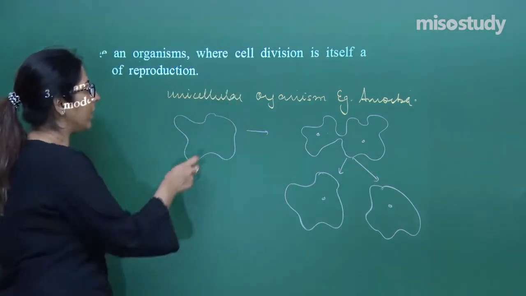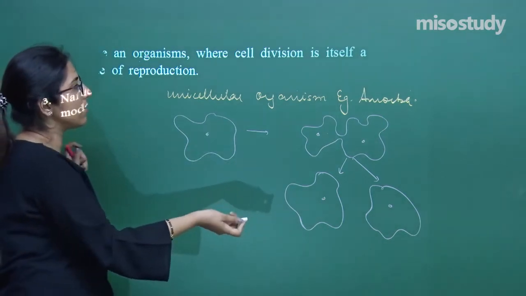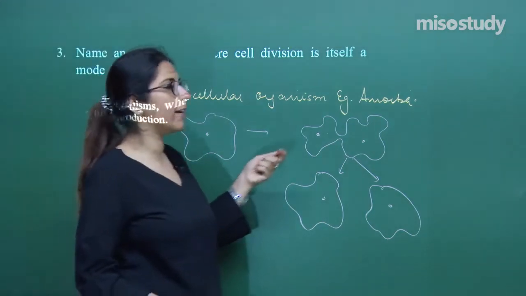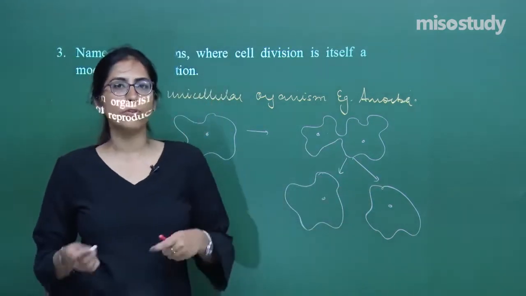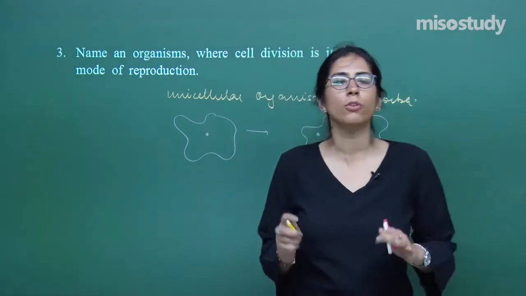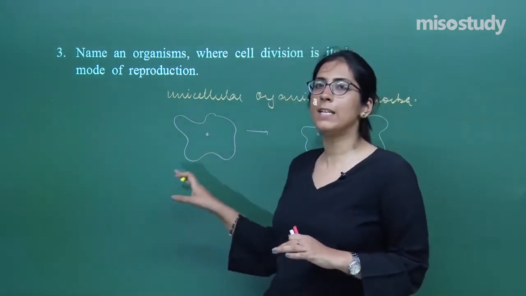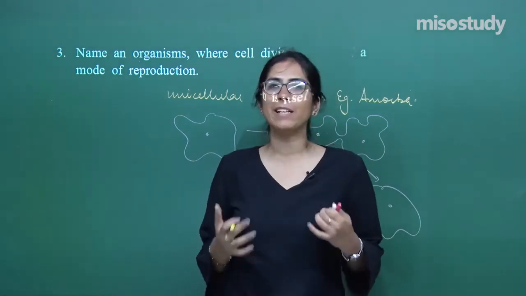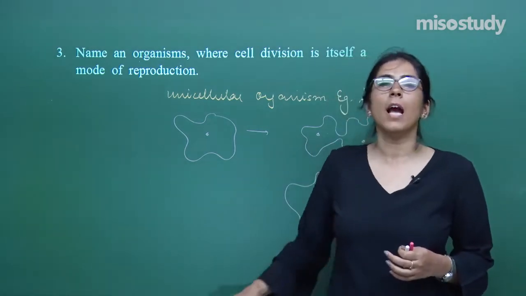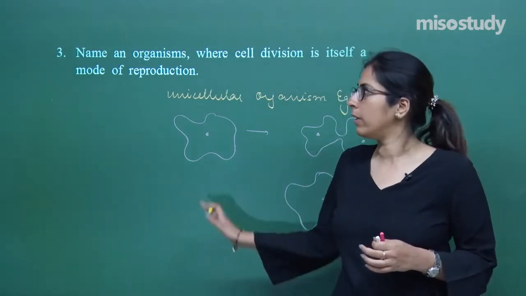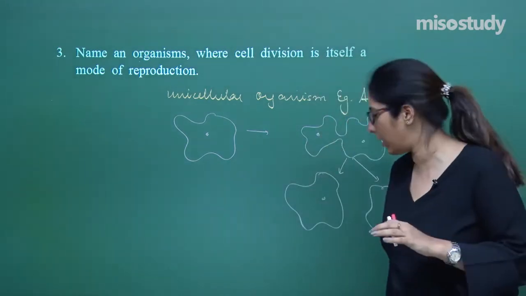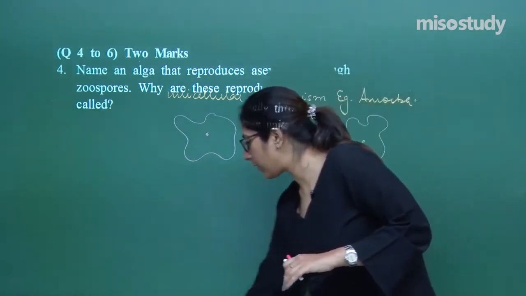Now listen to this very carefully. When we talk about division in a unicellular organism like amoeba, this is actually a cell division. One cell is divided into 2, and these 2 can further divide into 4. This is the only method of reproduction in unicellular organisms, where the parent cell doesn't die. The parent cell is immortal, it doesn't die, instead it divides and forms daughter cells, and each daughter cell acts as an individual organism. So this was question number 3. It was of 1 mark, so we don't have to explain in detail. Now let's move on to the next category of questions.